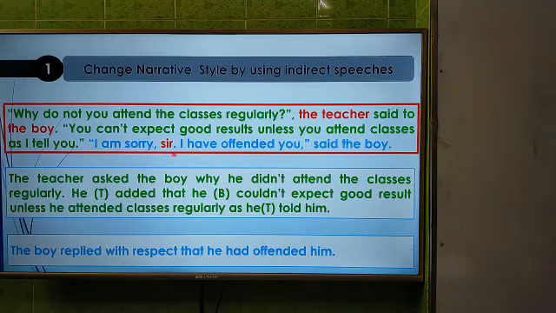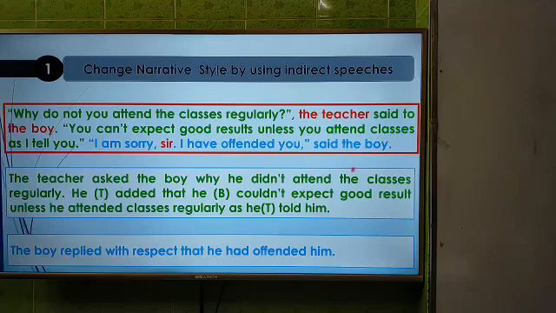And as it is an assertive sentence, we have to give here that as a conjunction. And here the subject I will be changed according to the subject, so it will be he. And I have offended you. This is in present perfect, so it will be past perfect. So the structure of past perfect is subject plus had plus V3.